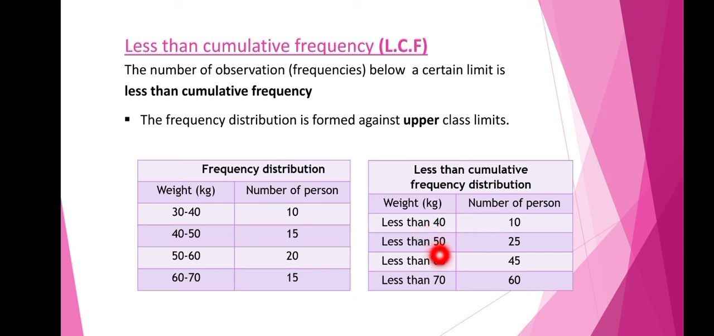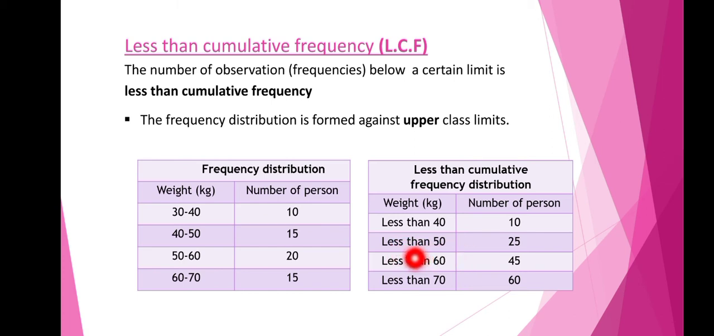Now if we consider the next class, that is 40 to 50, here it includes all the weights which are less than 50. Here you can see, we had written here as less than 50. So it includes the numbers 40, 41, 42, 43, 44, etc. up to 50. So we are writing it as less than 50.